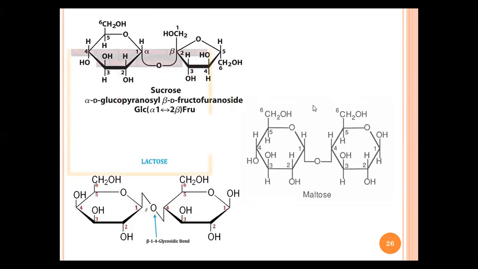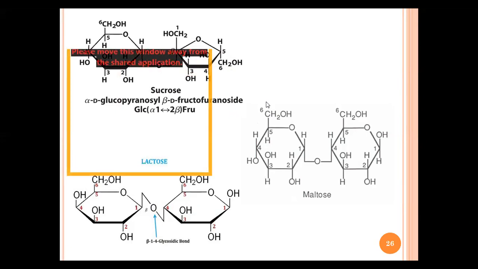Yeah, sorry for that. So you can see, no anomeric carbon, or let's say no typical carbonyl carbon, is available now for interaction. So that's why sucrose is not a reducing sugar.